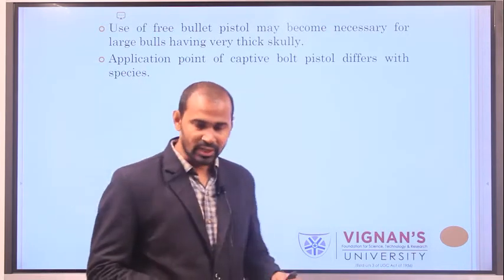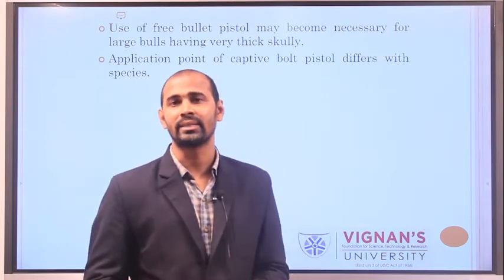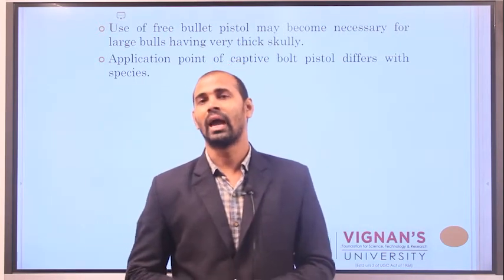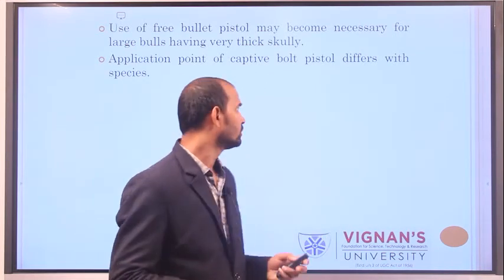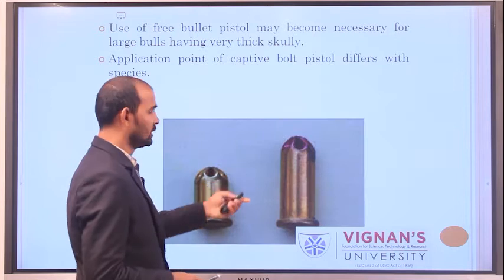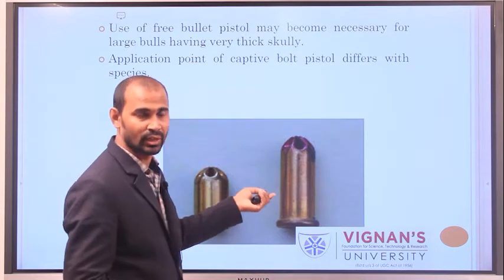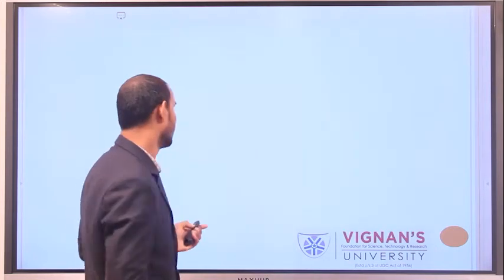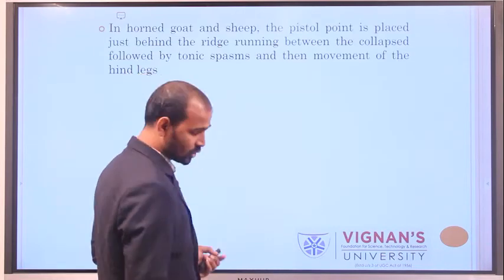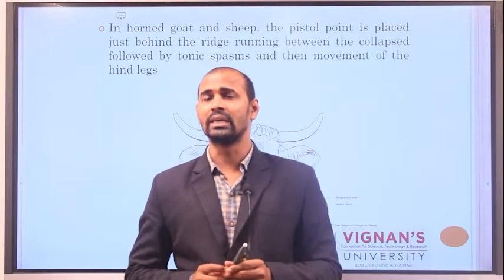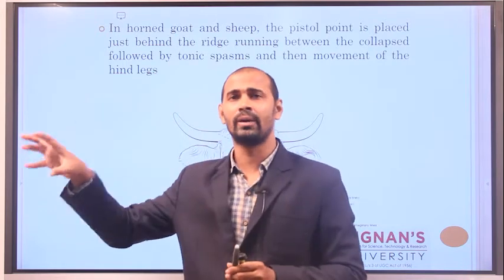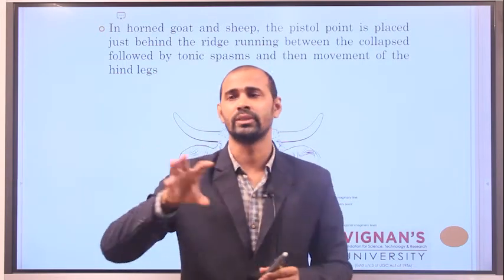See, the application of these mechanical instruments varies from animal to animal, species to species. This is the bullet which we generally use for the stunning of the animal. The stunning mechanism varies from animal to animal and species to species.